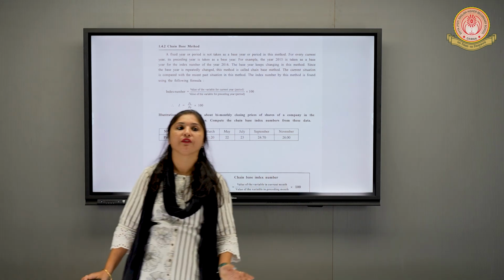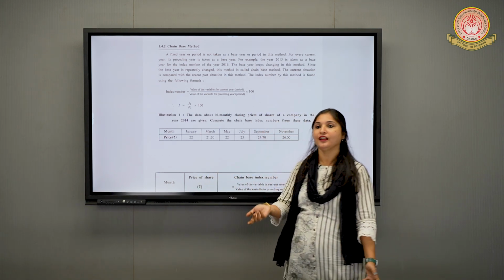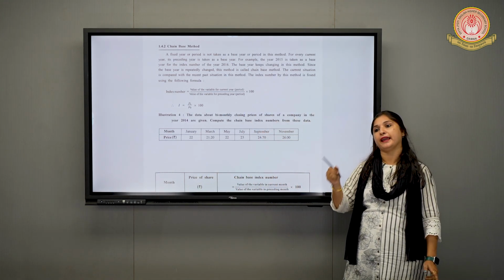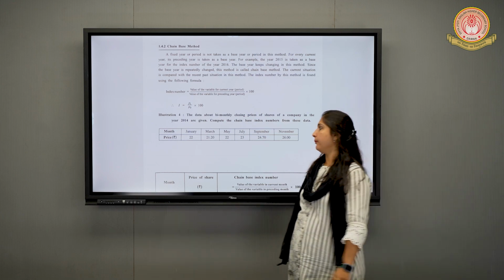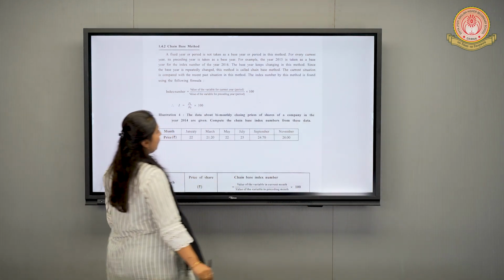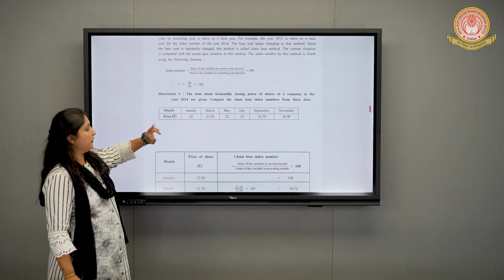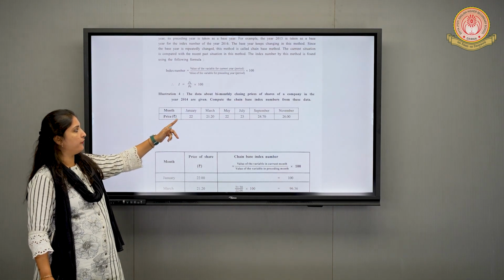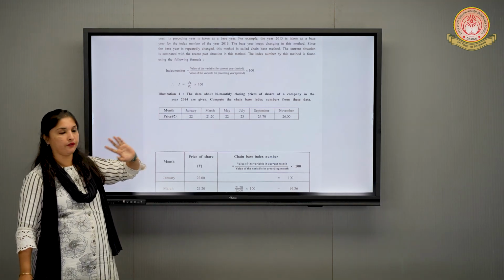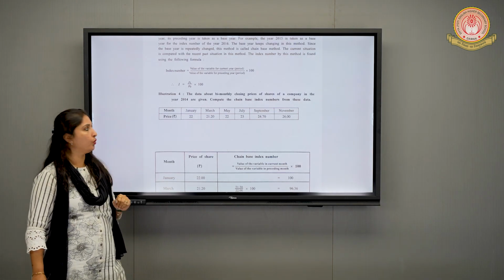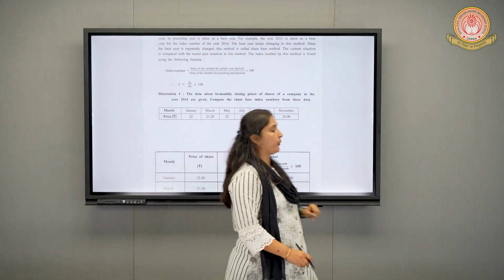Yes, of course. If it was the same in the fixed base method, in the chain base method the base will change. Now what happens in the chain base method is that different prices are given for January, March, May, July, September, whatever it is. We have prices 22, 21.20, 22, 23.